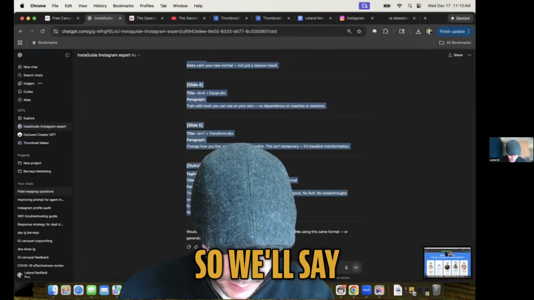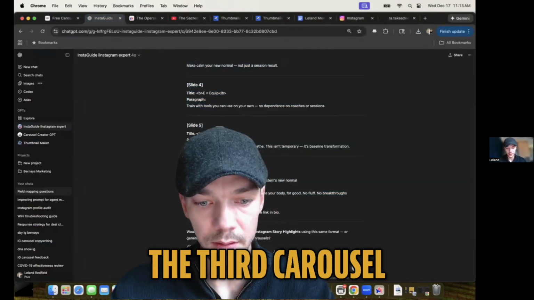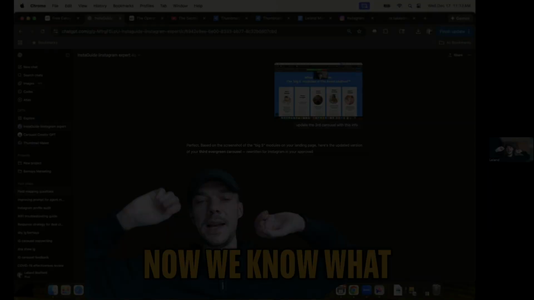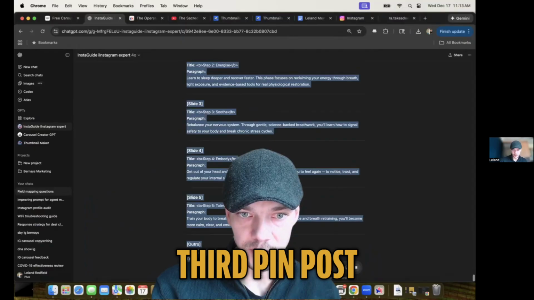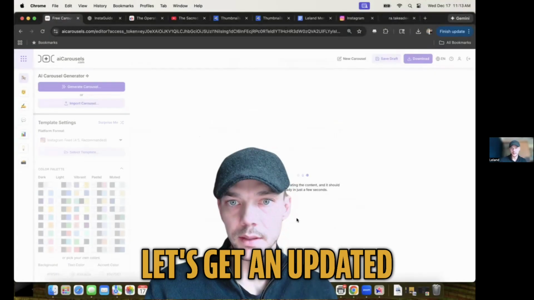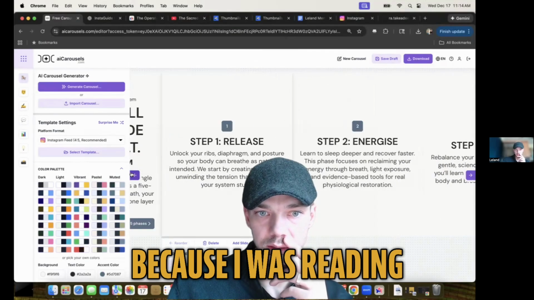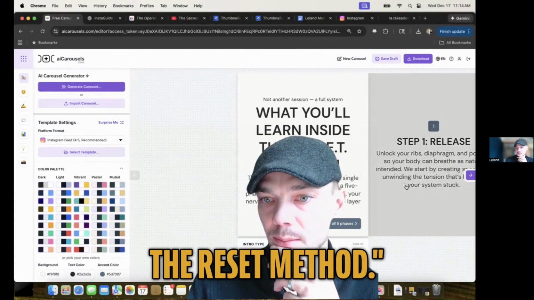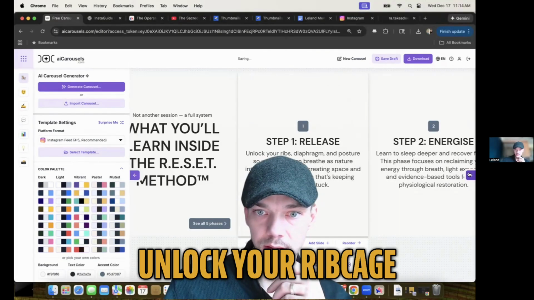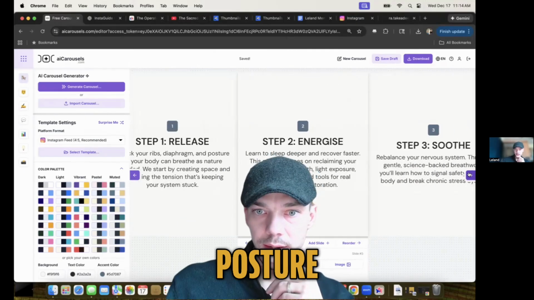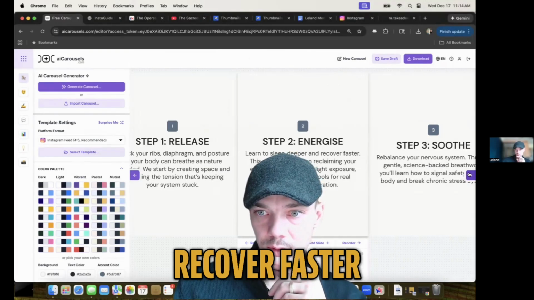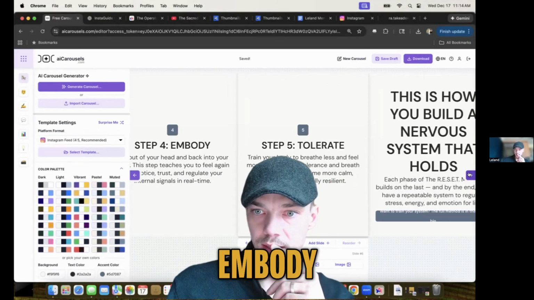So we'll say update the third carousel with this info. Now we know what the actual reset method is. We're going to copy this. This will be the third pin post. So this is really like the offer. All right. Let's get an updated version of the third pinned carousel. All right. Let's read these real quick because I was reading them in my head. What you learn inside the reset method. Delete that. Release. Unlock your ribcage, diaphragm, posture. Energize. Learn to sleep deeper, recover faster, soothe, embody, tolerate.